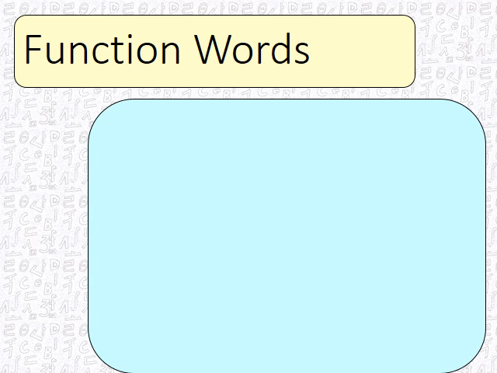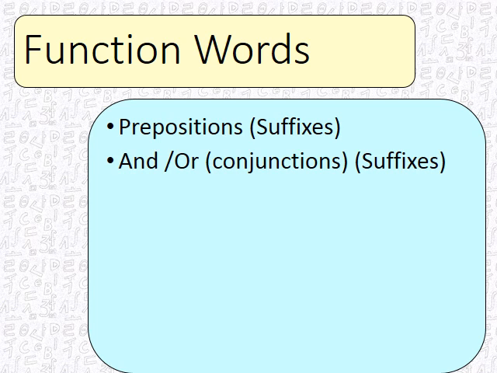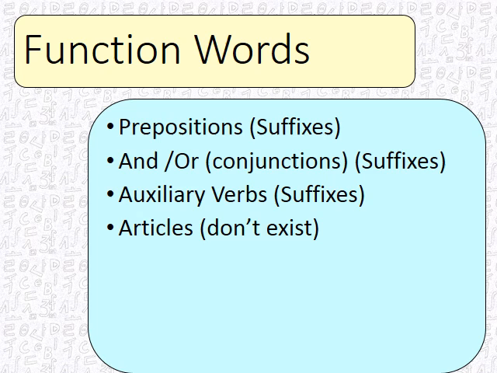Function words don't have as much stress. They're important. They're the glue that holds it together, but they don't need to be stressed. The prepositions are suffixes. And "and" and "or," which are forms of conjunctions, are suffixes. Auxiliary verbs are usually suffixes. Occasionally they're an extra word. Articles don't exist.